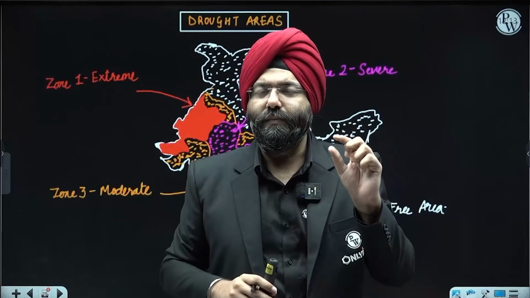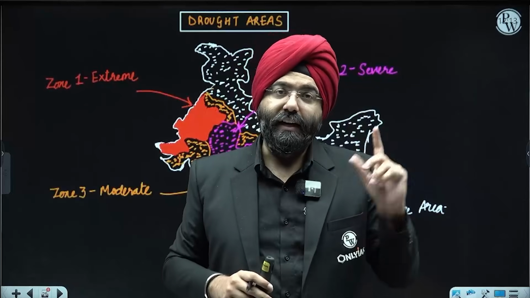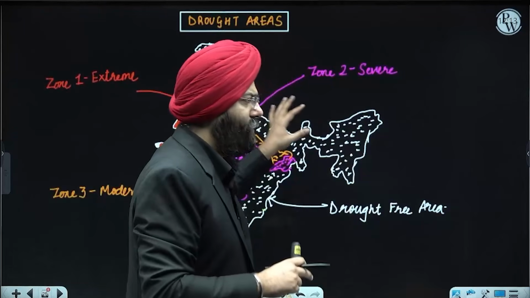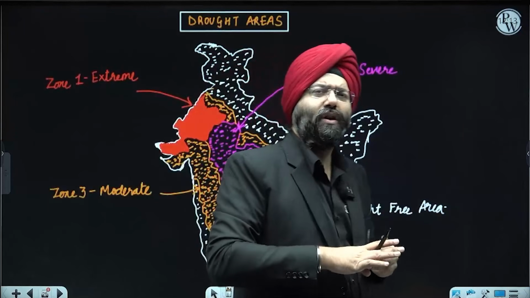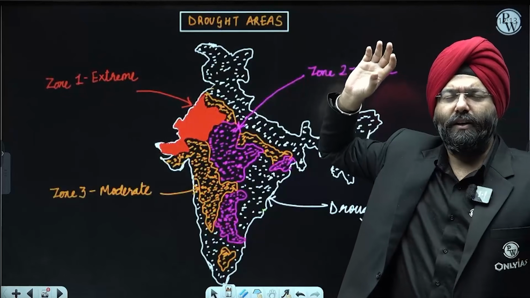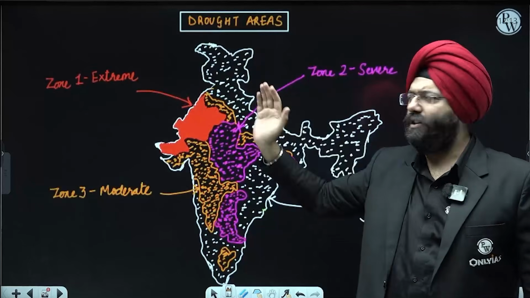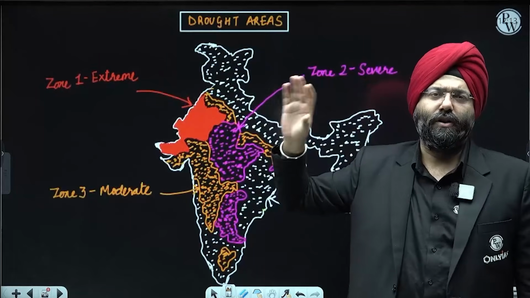Over here, the concept means that you understand what it is trying to convey to you. Then again comes a map study. The moment people see the map, they tend to say, okay, this is fine, we will manage it. We will make the map in our examinations on our own, because we know that the Thar desert region is an extreme region and the regions surrounding it are less severe, moderate, and so on and so forth.